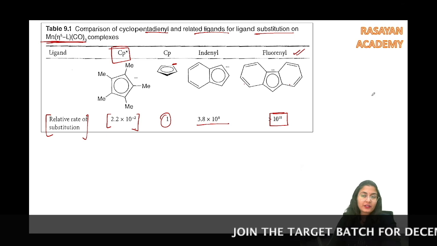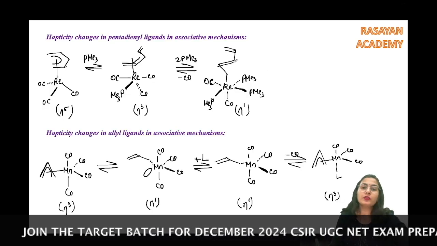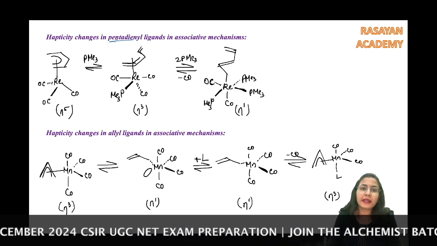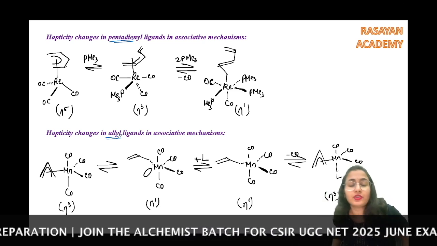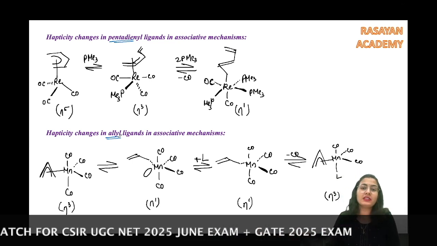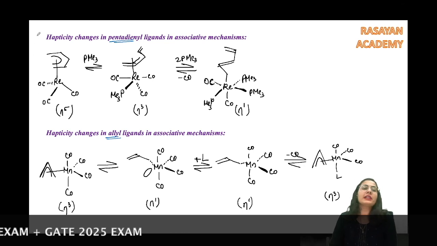So guys, now we are going to talk about 2-3 important examples of hapticity change in other ligands, like pentadienyl ligands, like in allyl ligands. I am 100% sure that till now you have understood how the hapticity is changing, why it is changing. Alright, तो उसका हम और भी example देख लेते हैं.